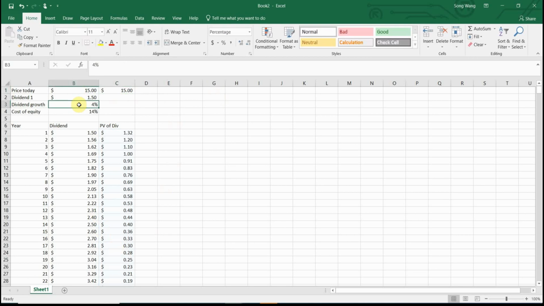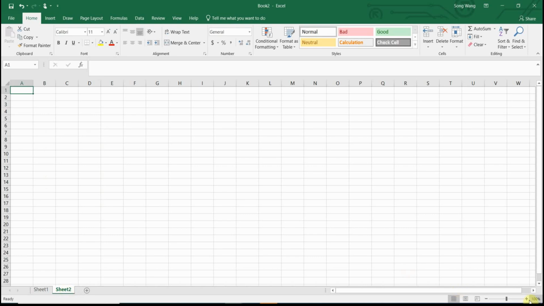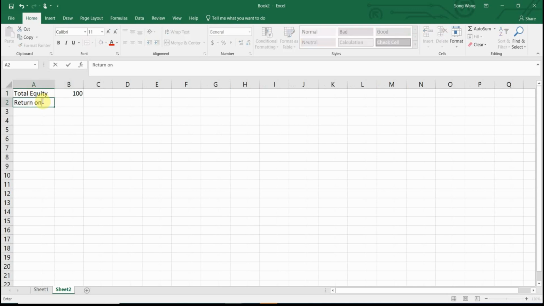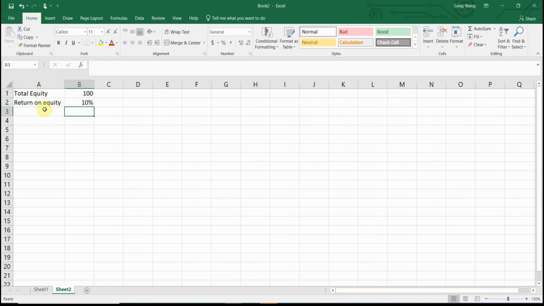All right, so how could a company have a dividend growth? Here I'm opening a different exercise which you need to follow as well. I have a company with a total equity, make it $100, and the company has a return on equity which is 10%. That's your ROE. So each year the company is going to make net income of 10% of its total equity.